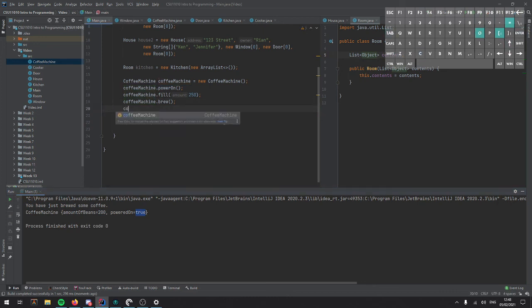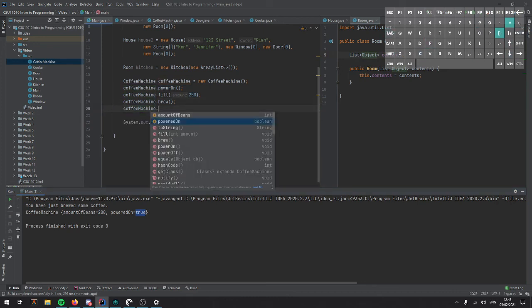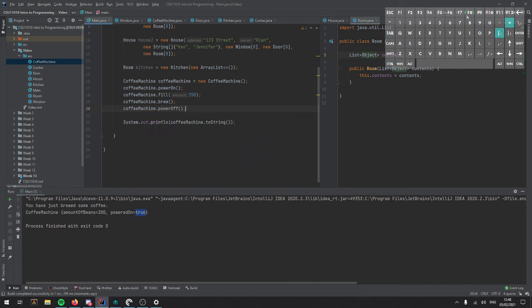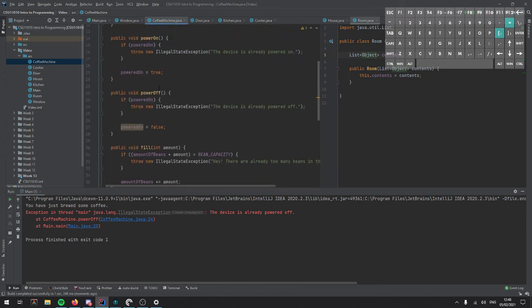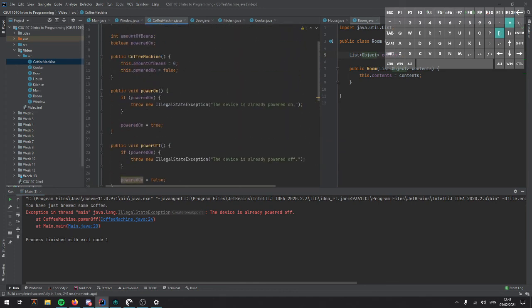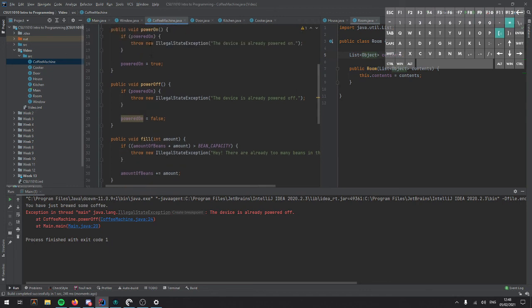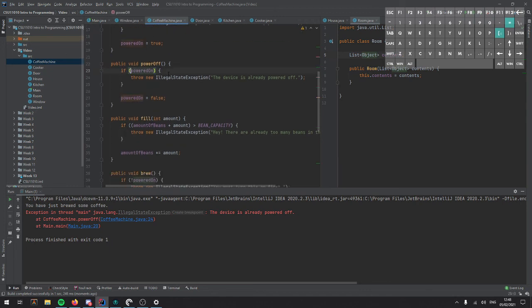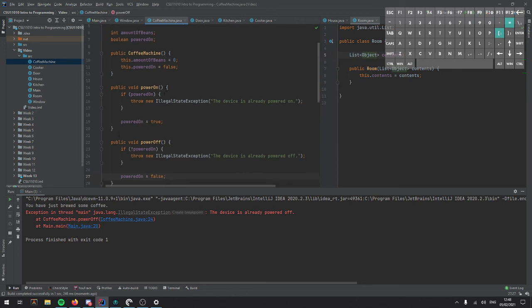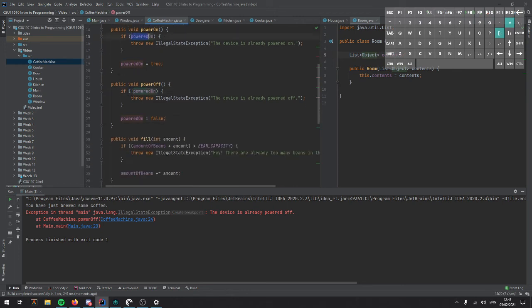But once we're done with it, we should turn it off, right? So power off. And then if I update it, it'll now say powered on. Oh, it'll say the device is already powered off, so there's another mistake. Let's have a look. Powered on equals false. That should be negated. If not powered on, because we have the same check here otherwise. So if I run this again, it'll say powered on equals false, because we've now turned off the machine after we've used it.